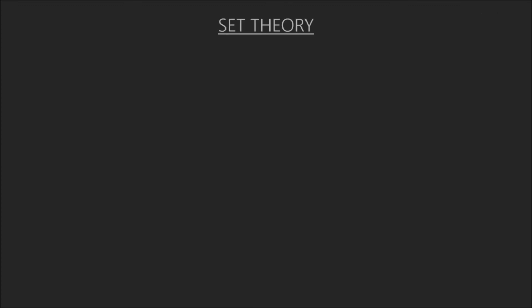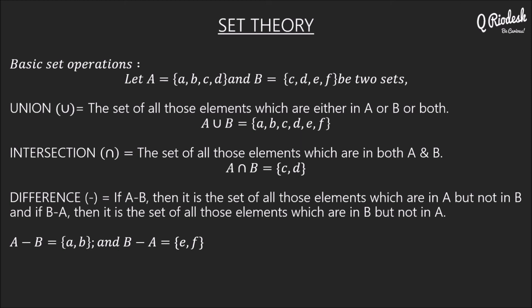Now there are basic set operations here. We consider two sets: set A with A, B, C, D, and set B with C, D, E, F. The first operation is union. Union is the set of all those elements which are in either A or B or both. It's a sort of addition, but you shouldn't repeat the elements. So we are adding A and B without repeating elements: A, B, C, D, then C, D is not repeated, E, F. So A union B is A, B, C, D, E, F.